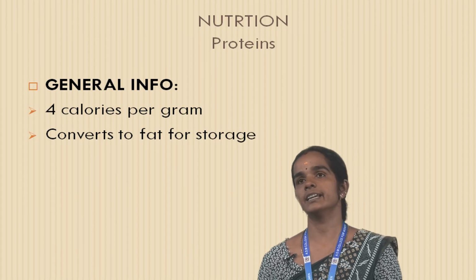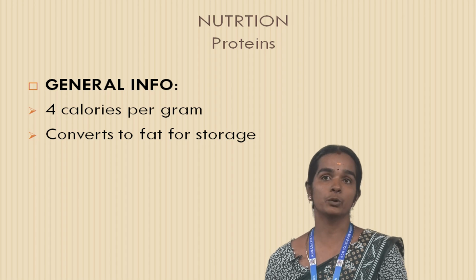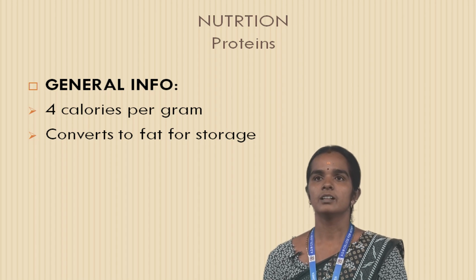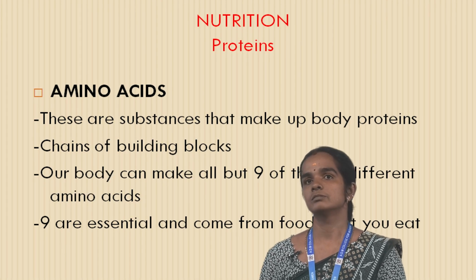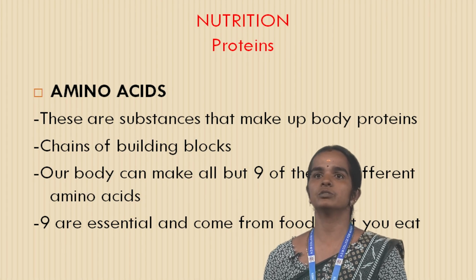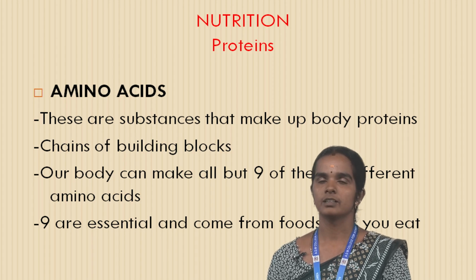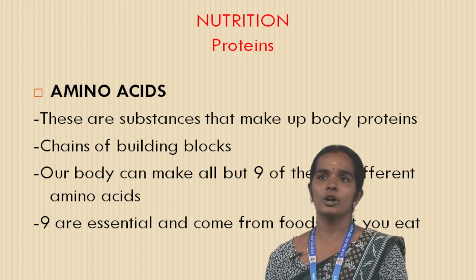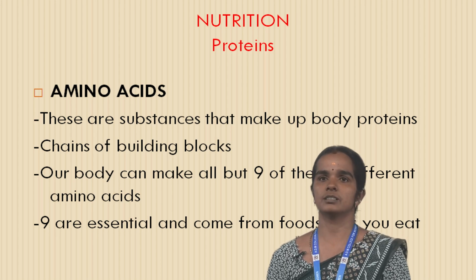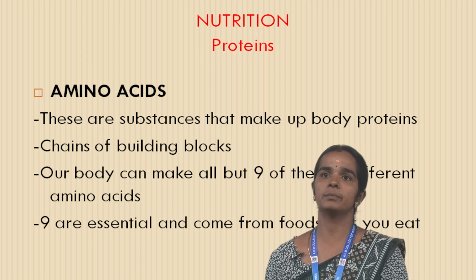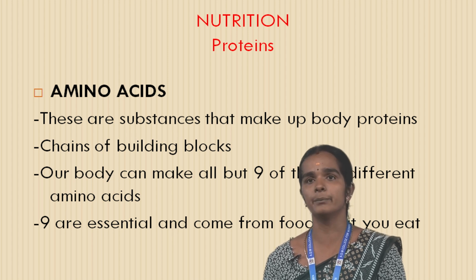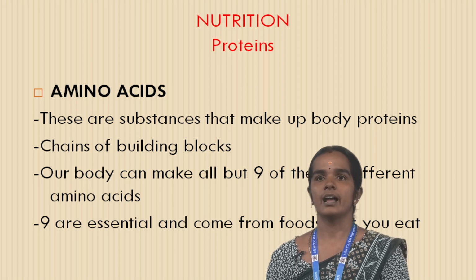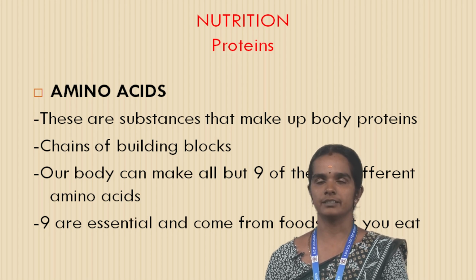This is the second essential nutrient called protein. This is the general information of protein. It gives 4 calories per gram. Excess is converted to fat for storage. Amino acids are substances that make up body protein, a chain of building blocks. Our body can make 11 of the 20 different amino acids, but 9 are essential and come from the food that you eat.